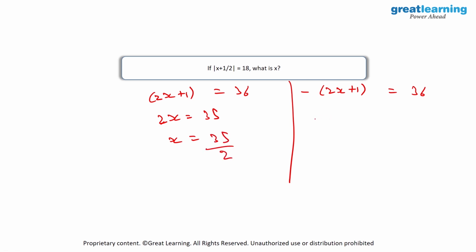And over here we have -2x - 1 = 36. So this will be -2x = 37 and x will become -37/2. So these are the two solutions of this absolute value.